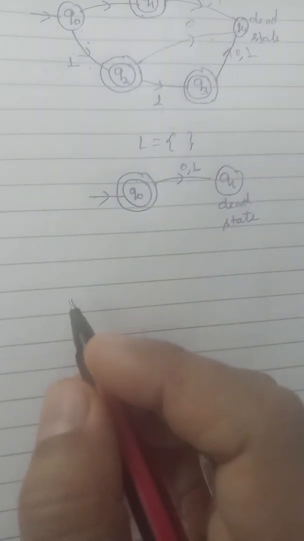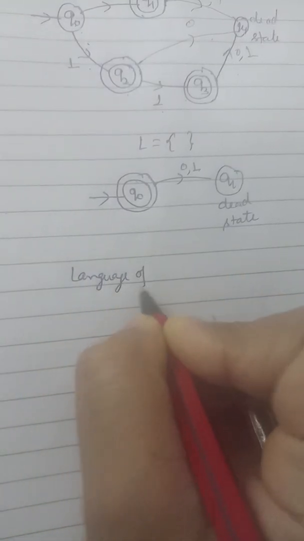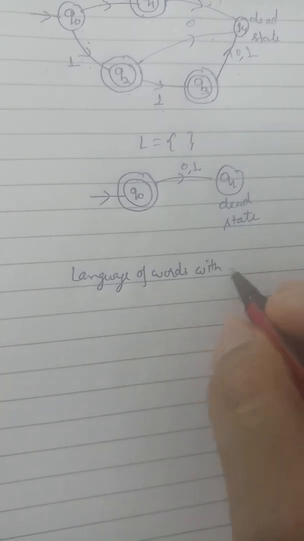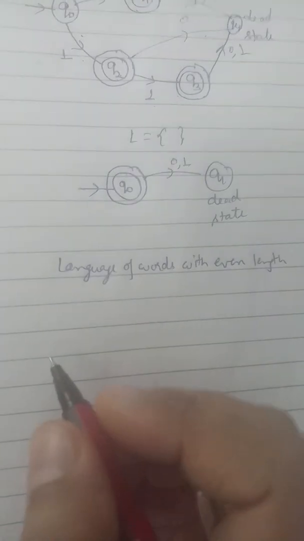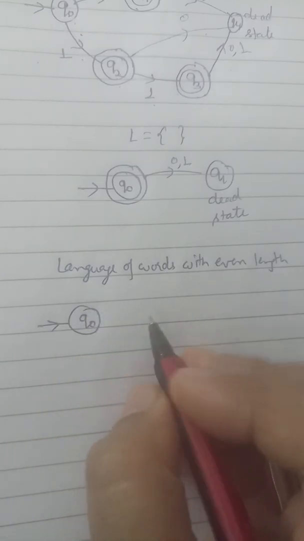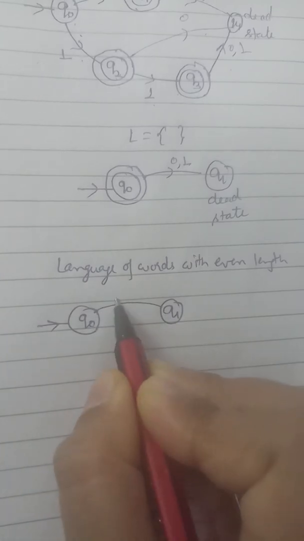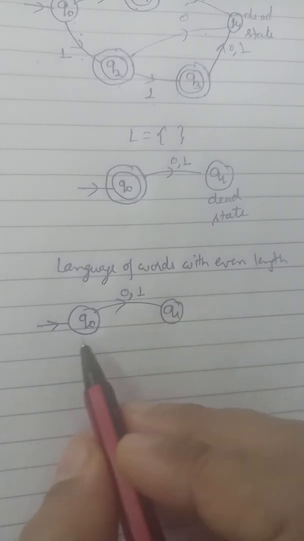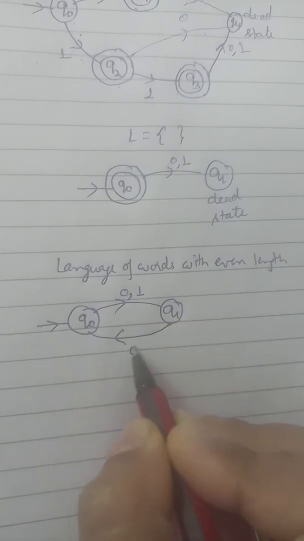And next, the language of words with even length. So how will we make a DFA for this? We start with the initial state Q0, and the alphabet is the same, 0, 1. We can give any 0 or 1, so we define it with a comma, 0 or 1. We can move from Q0 to Q1 with either 0 or 1, and we can also move from Q1 back to Q0 with 0 or 1.